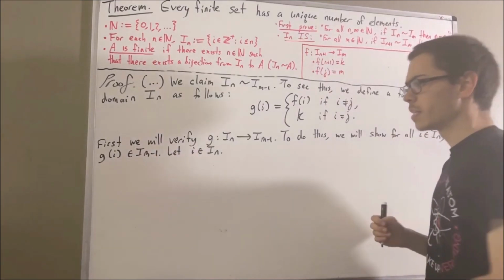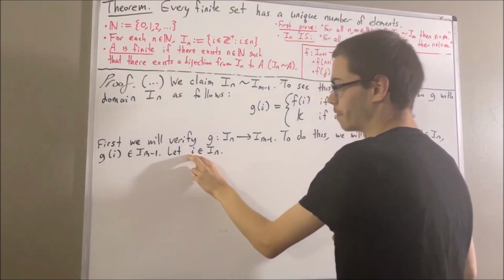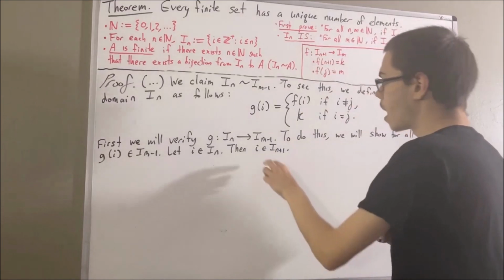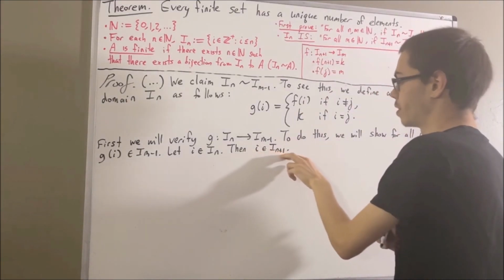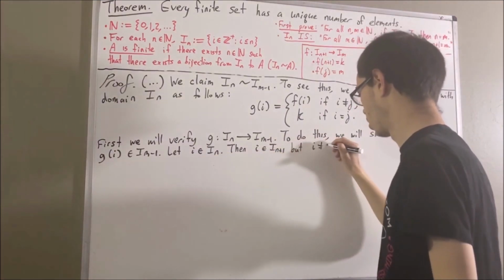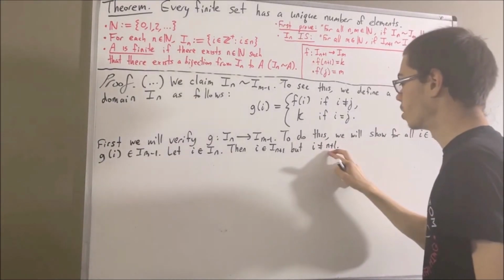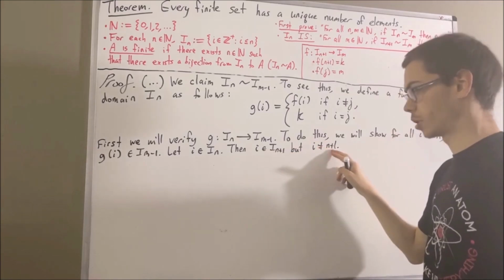Now, since i is an element of I_n, it follows that i must be an element of I_{n+1}. But i is not equal to n plus 1 because n plus 1 is not an element of I_n. So we have that i and n plus 1 are both elements of I_{n+1}, but they're not equal to each other.